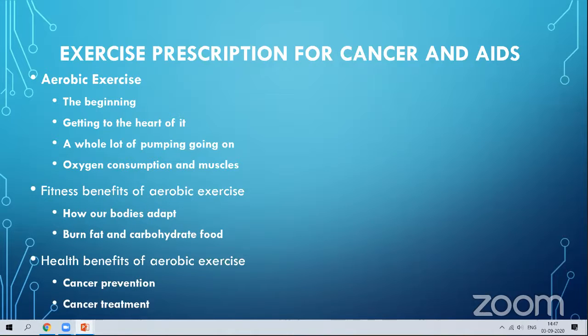So these aerobic activities help in preventing the replication of cells. Some of the studies have given a positive result. Some studies also show aerobic exercises are given for treating cancer. That is exercise therapy. Exercises are used as therapy for some of the cancer patients.